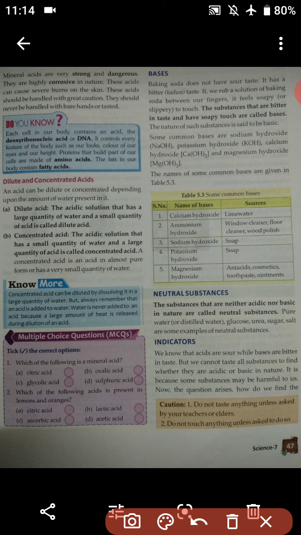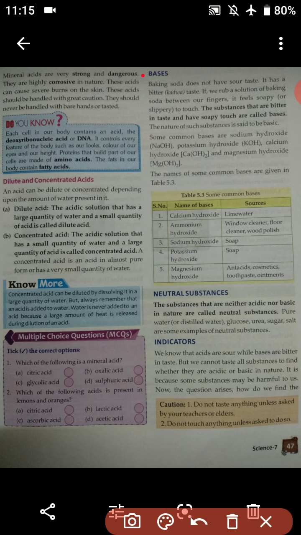Mineral acids are very strong and dangerous. So students, H2SO4, HNO3, these are all very strong and very dangerous. They are highly corrosive in nature. These acids can also cause severe burns on the skin. Corrosive in nature means they can catch fire very easily and they can even burn our skin.